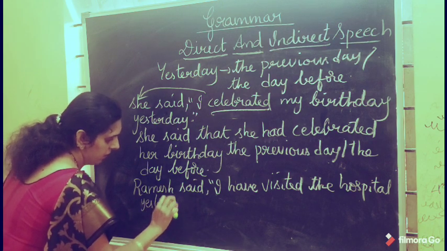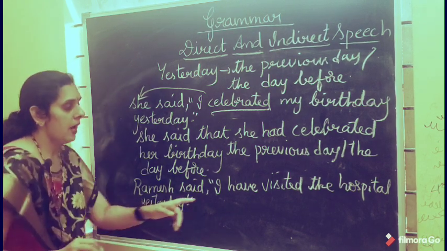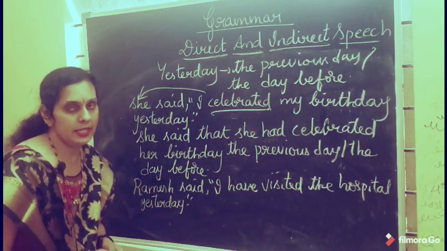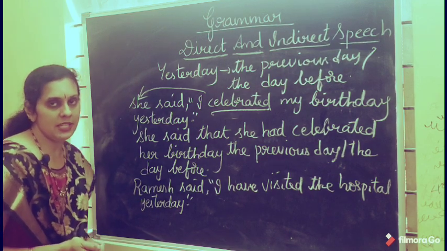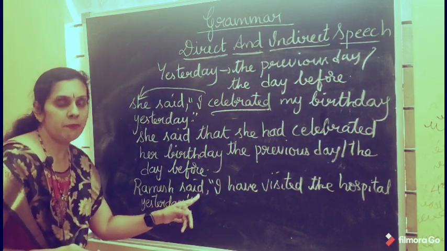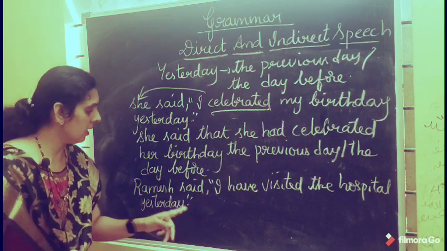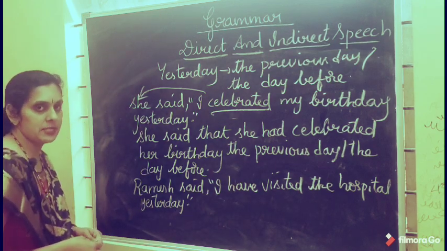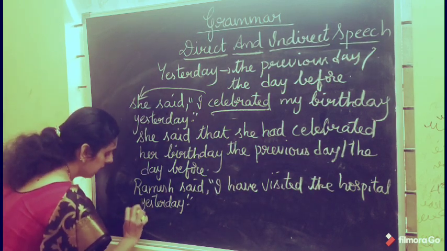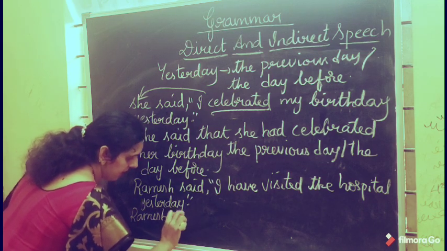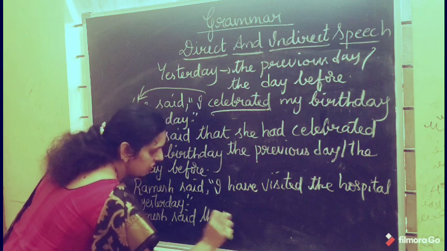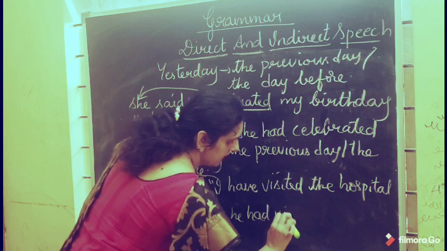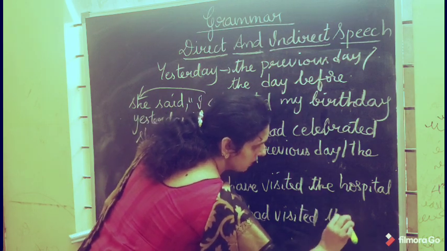See, Ramesh said that. "I" changes according to the subject of the reporting part, so you get he. Have visited is the present perfect tense. It changes to past perfect tense because the reporting verb is in the past tense. So you get: Ramesh said that he had visited the hospital the previous day or the day before.